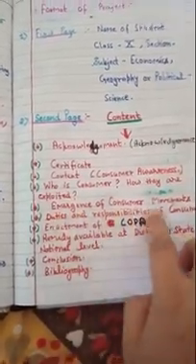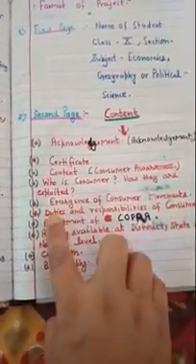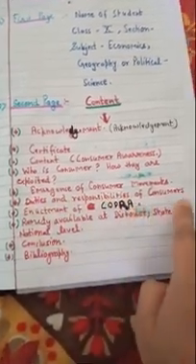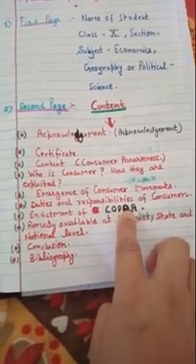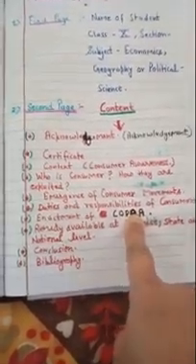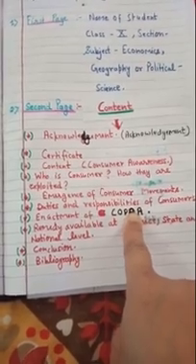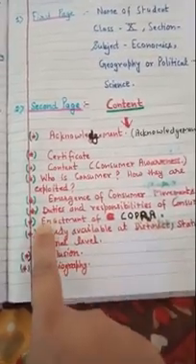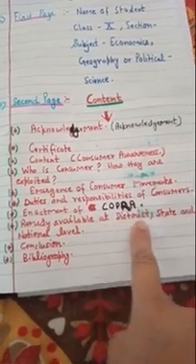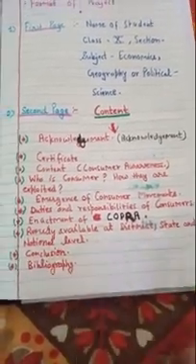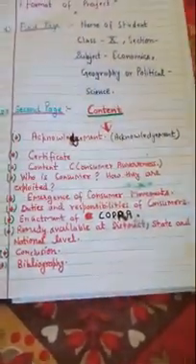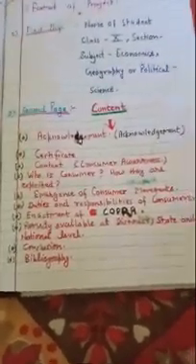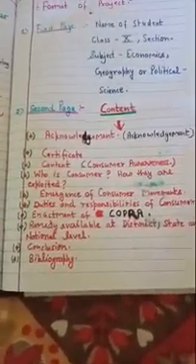Second, emergence of consumer movements. Next, duties and responsibilities of consumers. Next, enactment of COPRA. COPRA is an act which gives so many rights to the consumer so that they stop getting cheated. Then remedies available at district, state and national level: a consumer forum has been established at the district level, state level and national level, so that we can fight if we get cheated as a consumer. Then conclusion, and then bibliography.